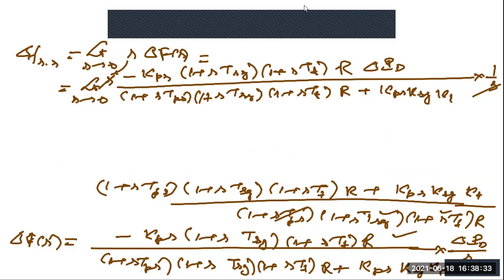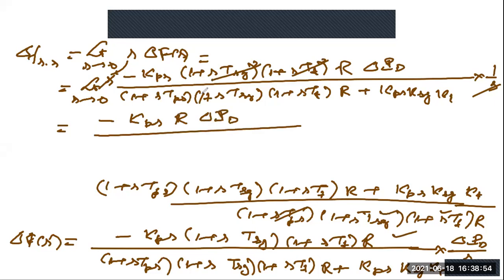Okay. So now let us substitute the limit S tends to 0. So this will be 0, this will be 0. What will happen in the numerator? This will be minus KPS. This is 1, this is 1. This will be R into delta PD divided by, this will be 0, this will be 0, because we are substituting the limit. So here what we'll get? This will be R, because this is 1, 1, 1 into R. This will be R plus KPS into KSG into KT.